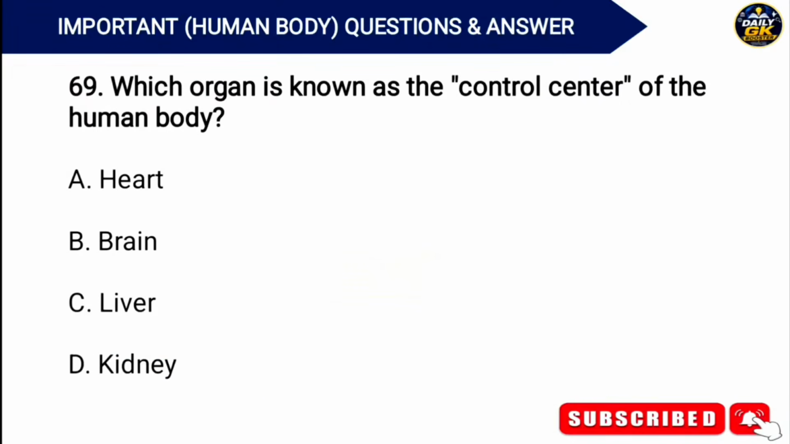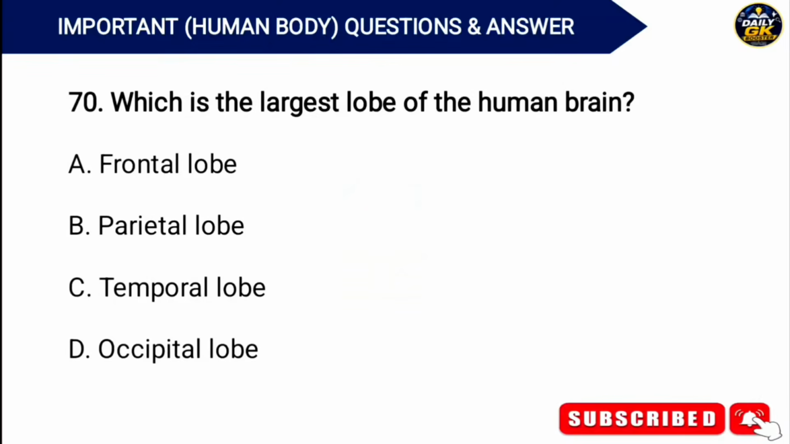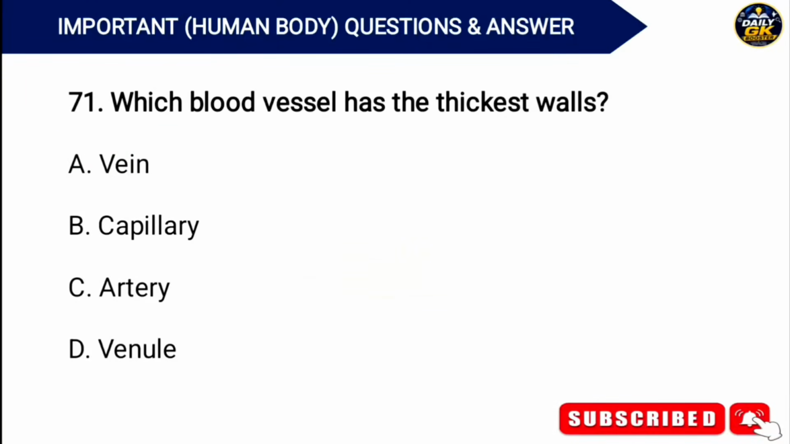Which organ is known as the control center of the human body? Answer. Option B. Brain. Which is the largest lobe of the human brain? Answer. Option A. Frontal lobe. Which blood vessel has the thickest walls? Answer. Option C. Artery.